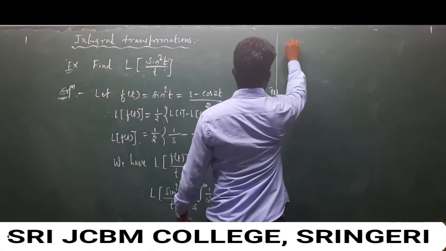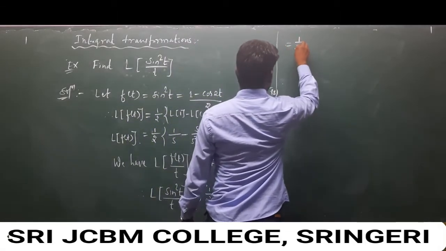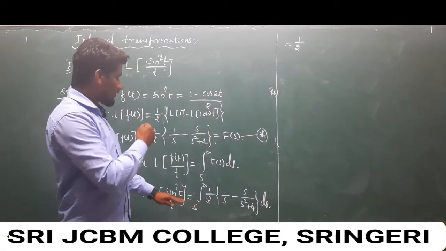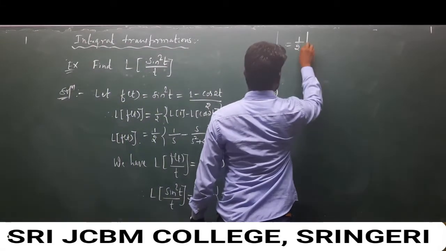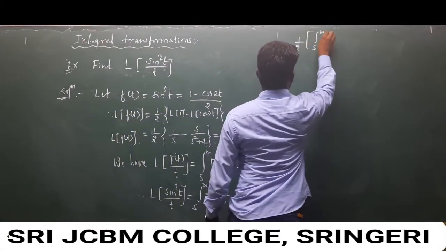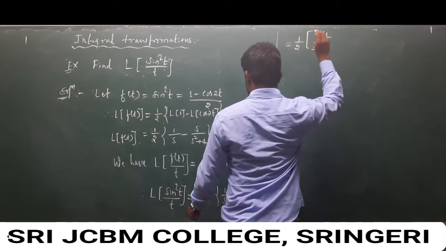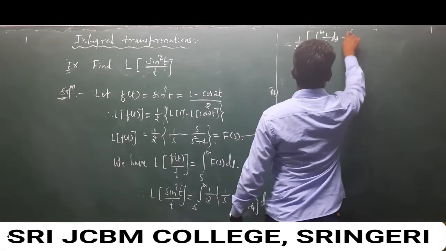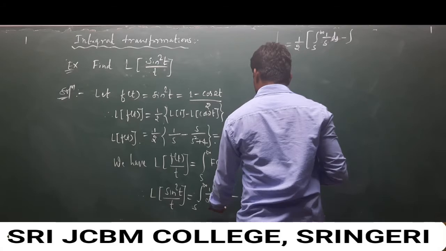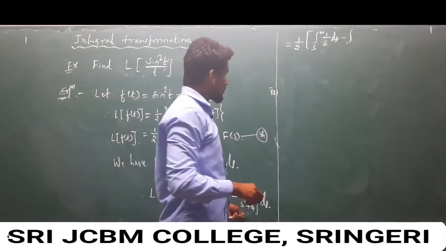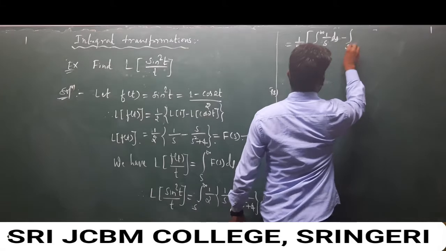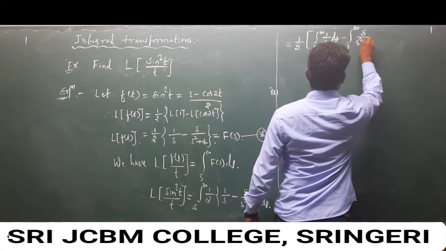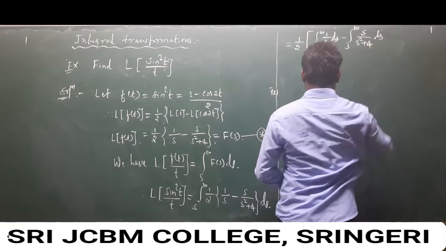In the next step I will take 1 over 2 outside, and the integration from s to infinity of 1 over s minus, with respect to s, and again apply the integration on both terms, with limit values s to infinity, of s over s square plus 4 ds.